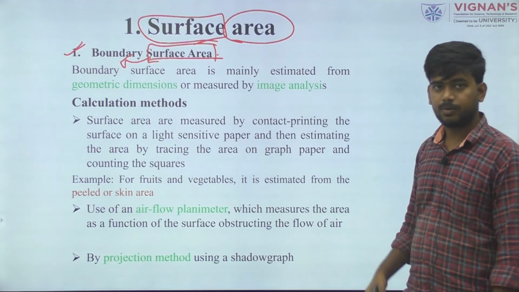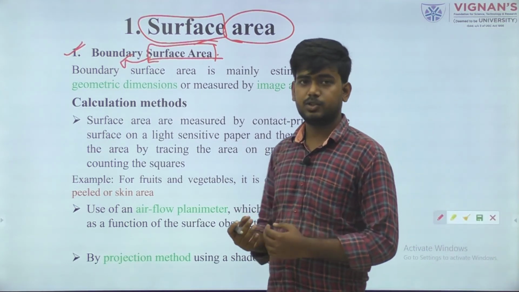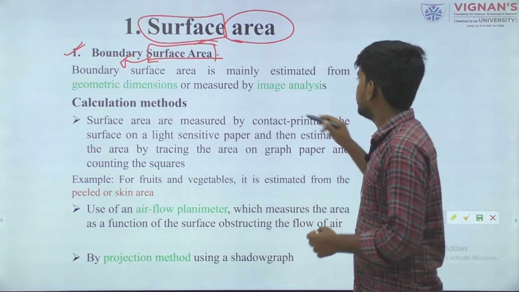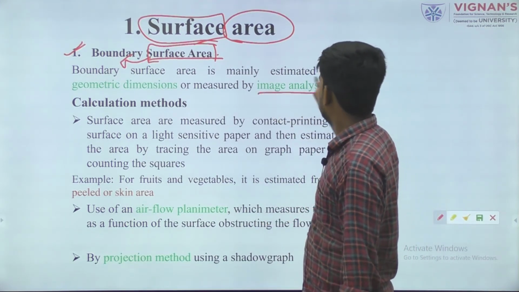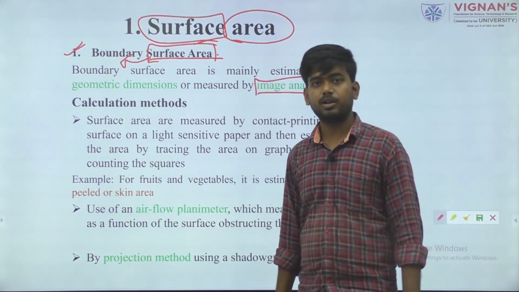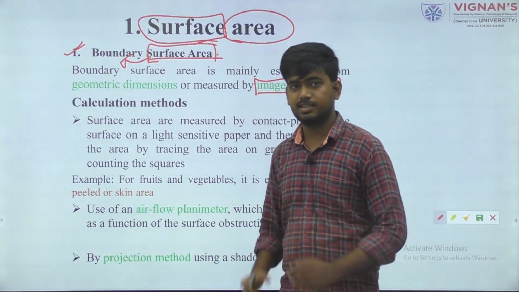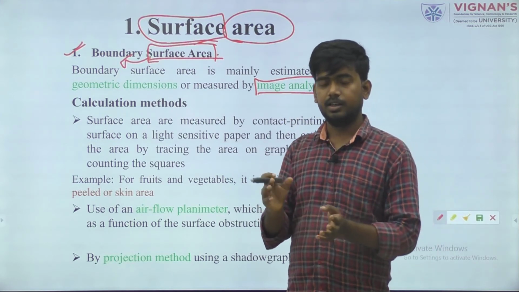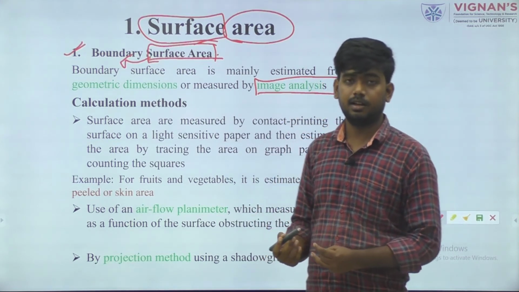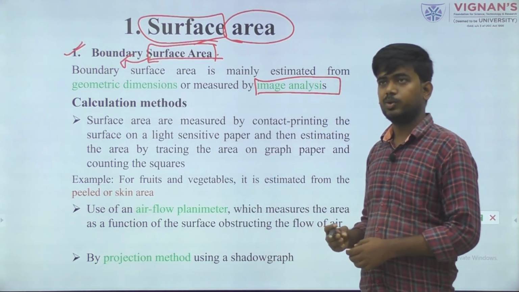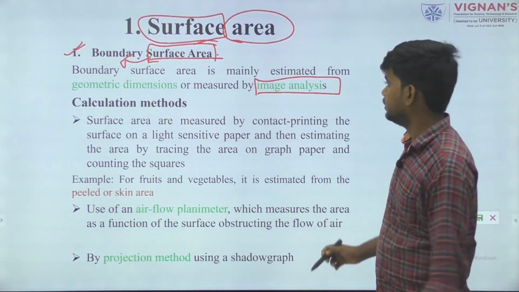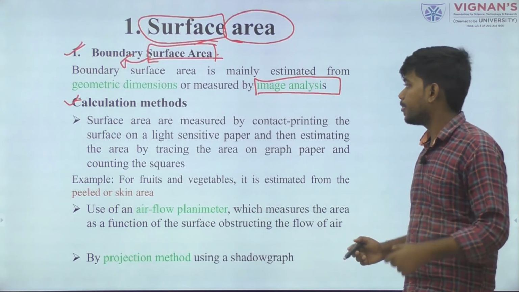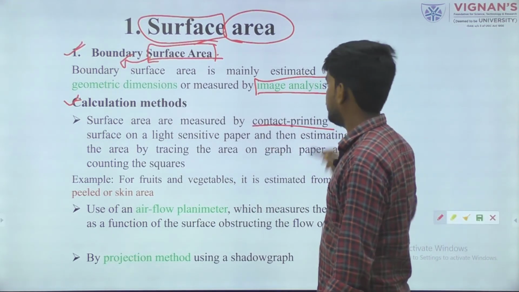Using some sort of measuring instrument, scales, vernier caliper, micrometer, or we can use image analysis. For us, in modern times, we can use image analysis for calculating surface area, and some image analysis processes are so upgraded that we can detect it directly. So how can we calculate surface area? The first one is contact printing.